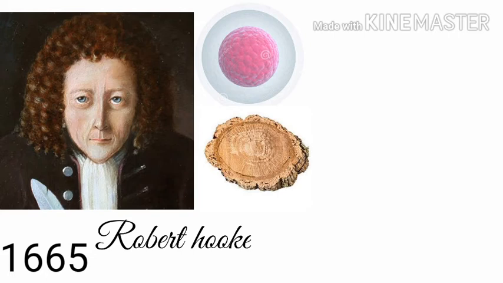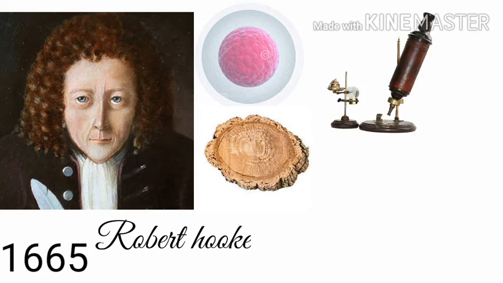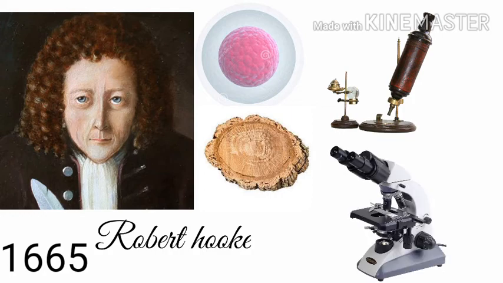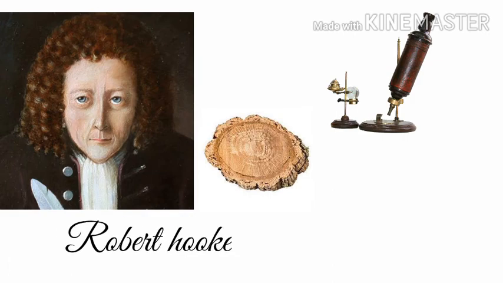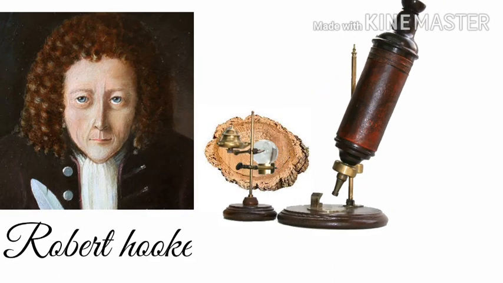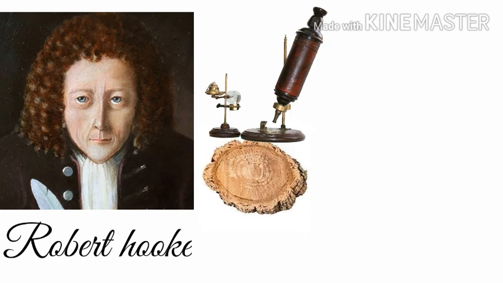Actually, it all started from the invention of the microscope. The earlier microscope was very different from the microscope which we use today. Robert Hooke made this chance observation through a self-designed microscope.